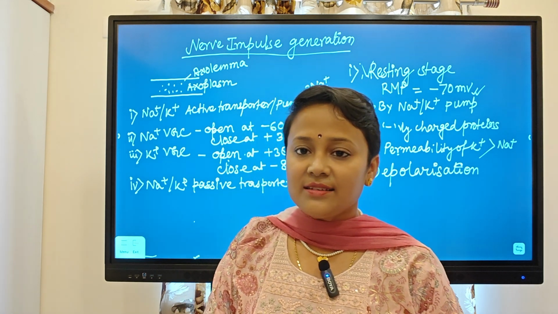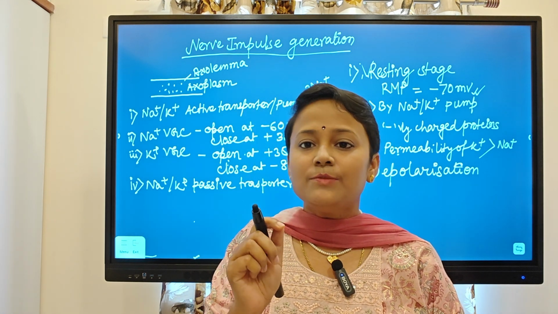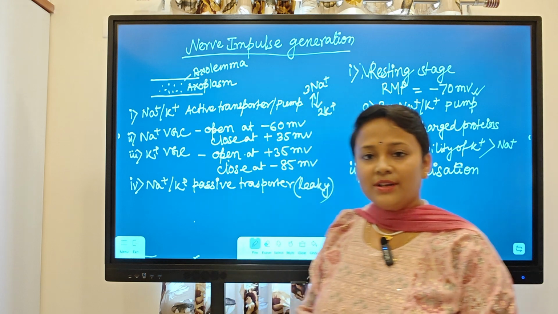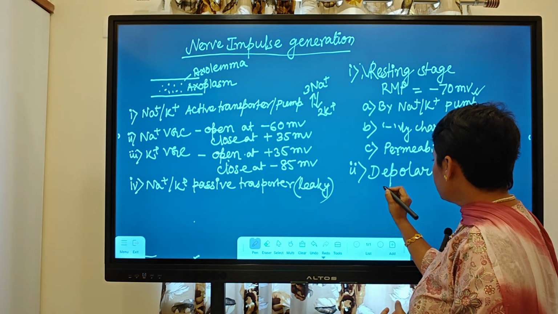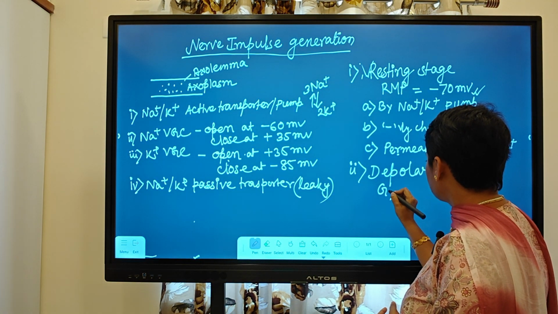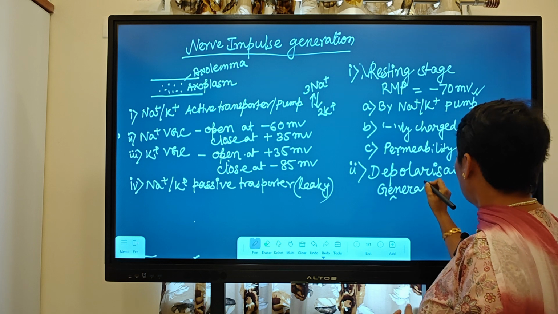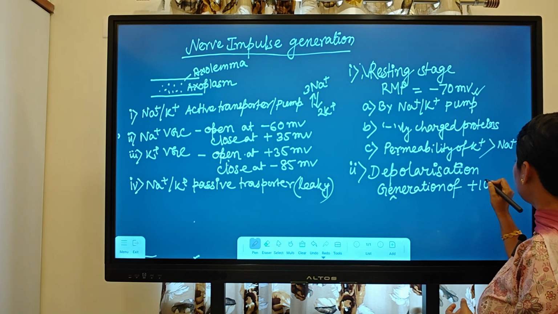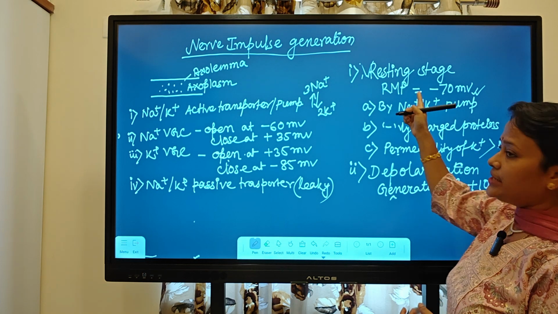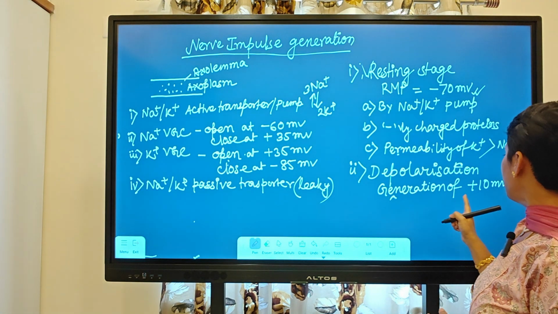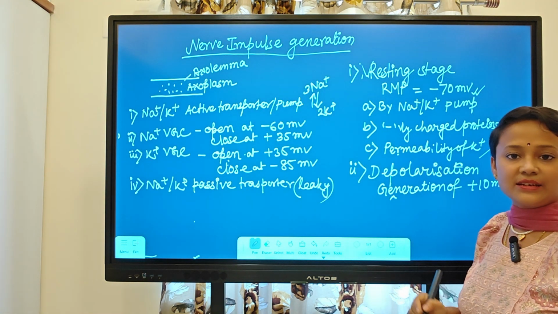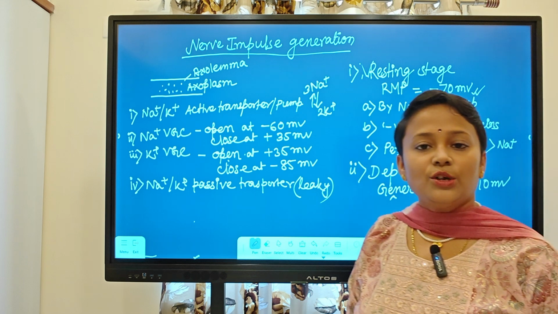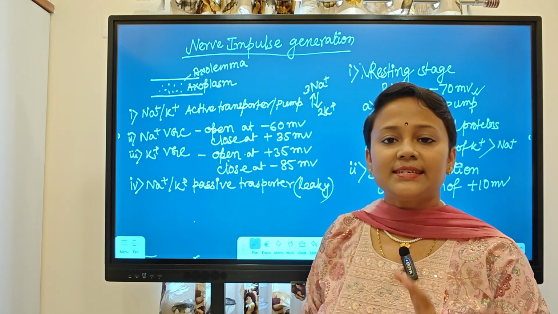Means there will be generation of plus 10 millivolt. It was already minus 70 and plus 10 millivolt is generated. So the membrane potential will become minus 60.